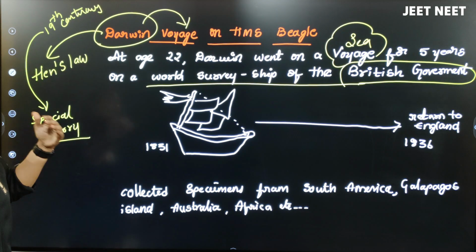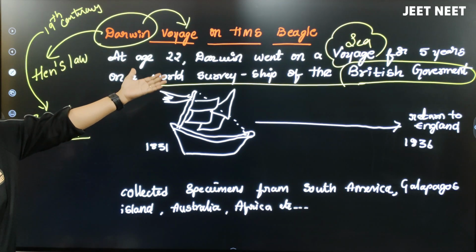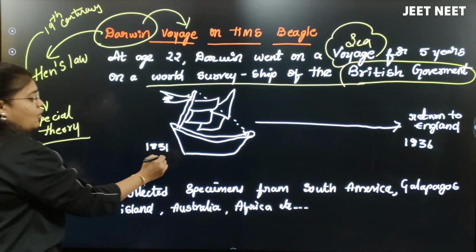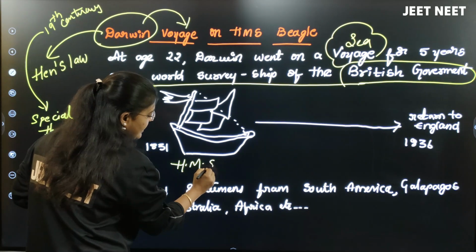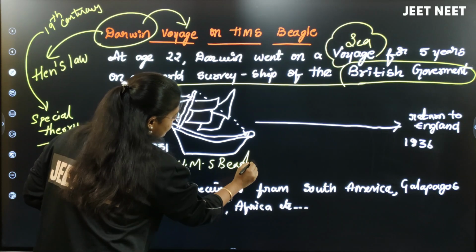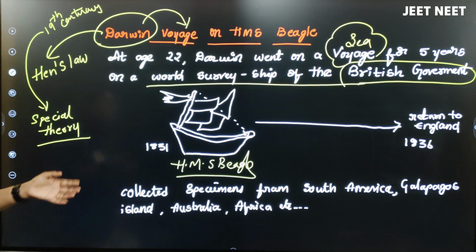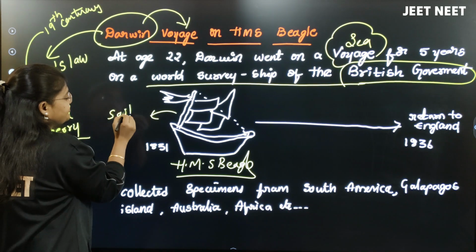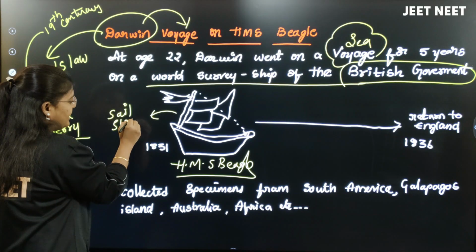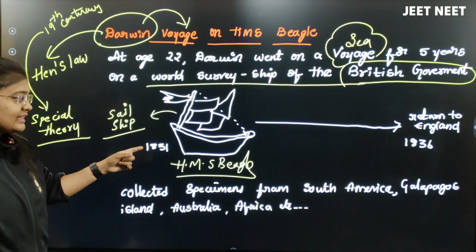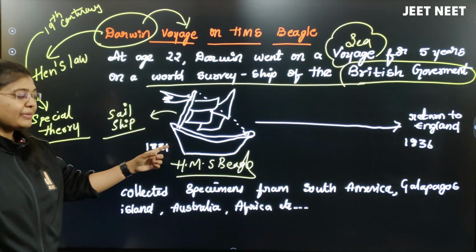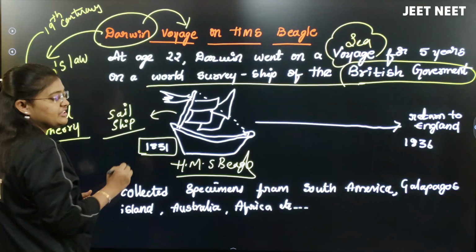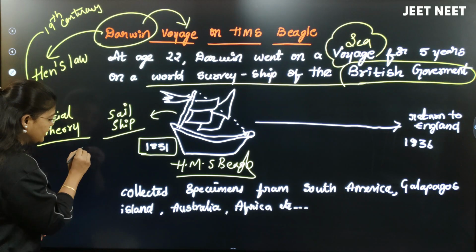There was a ship, a world survey ship of the British government, just starting its journey. The ship's name is HMS Beagle. Ma'am, why have you drawn this ship here? We know what a ship is, but I have drawn it to tell you that it is a type of sail ship. So this is a sail ship, and the ship's name is HMS Beagle. He started his journey in which year? 1831.